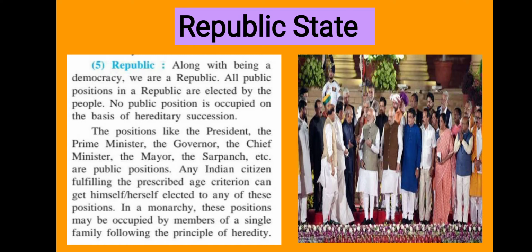But in England, the highest post is that of the queen, and that queen post is based on heredity. Means when one queen dies, her daughter or daughter-in-law becomes the next queen. Means that queen position goes to one family only. There is no election for that post. That's why England is a democratic country but not a republic. India is a republic as well as a democratic country.